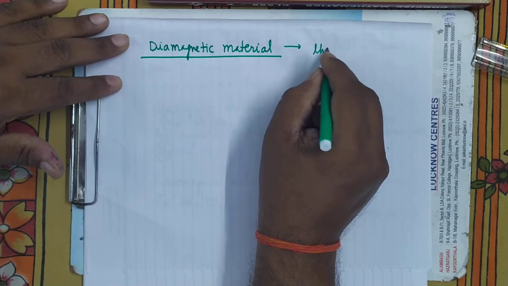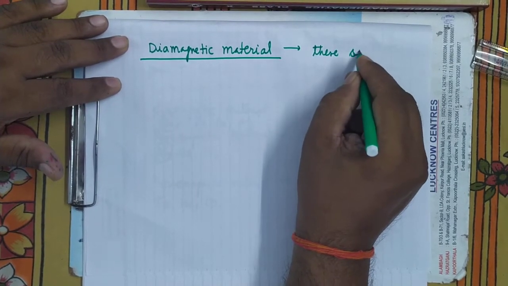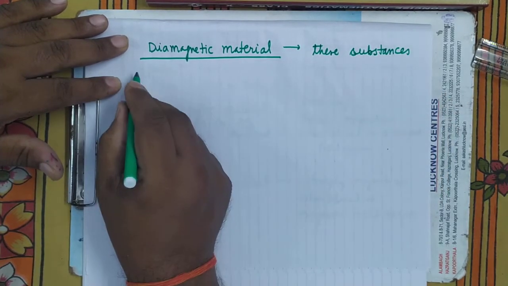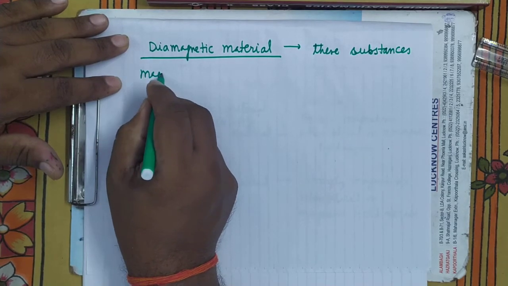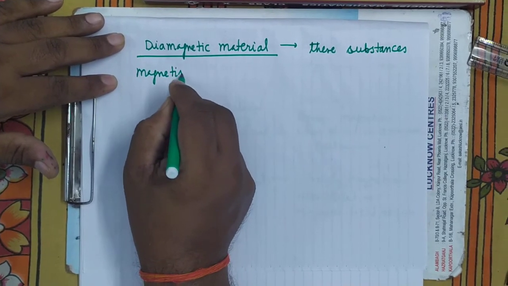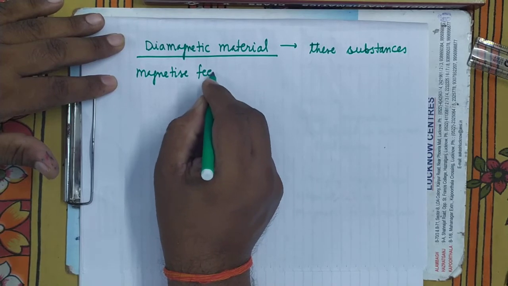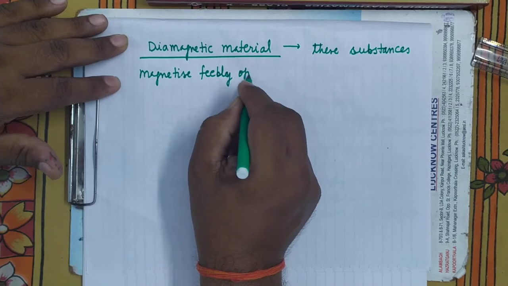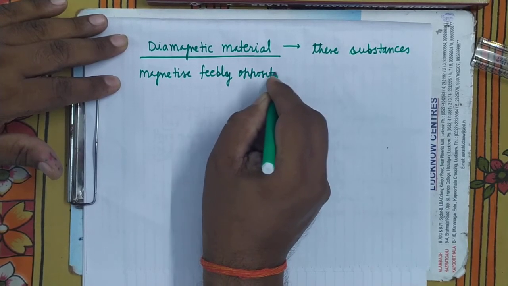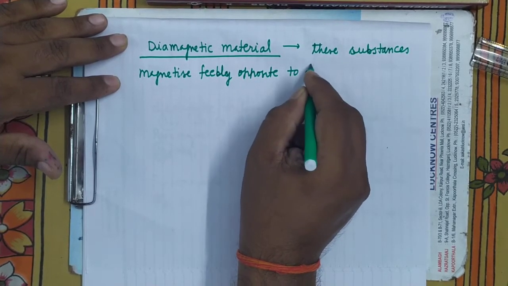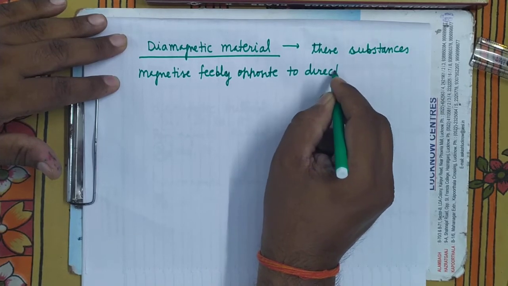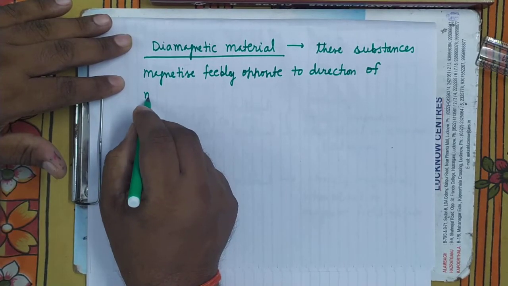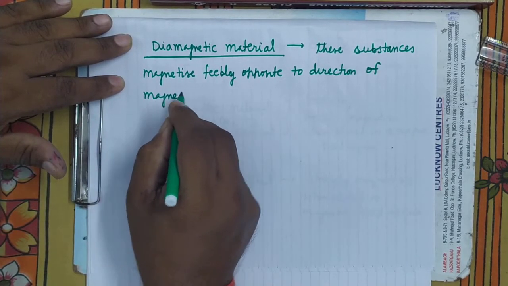These substances magnetize feebly opposite to the direction of the magnetizing field.